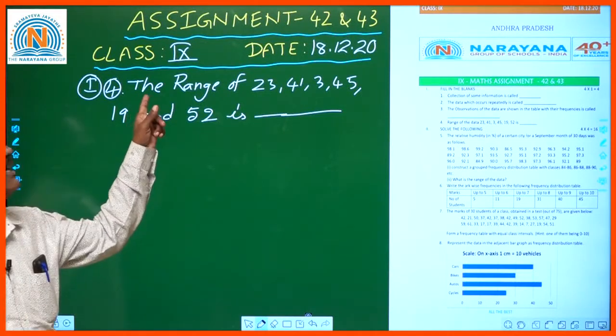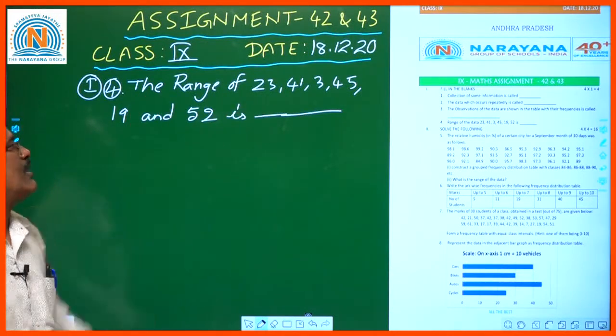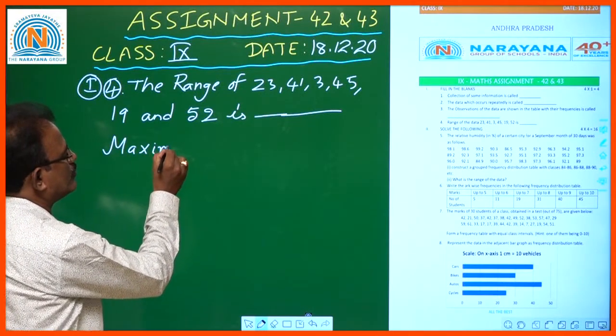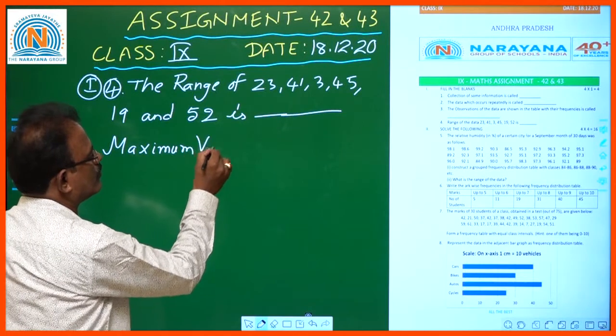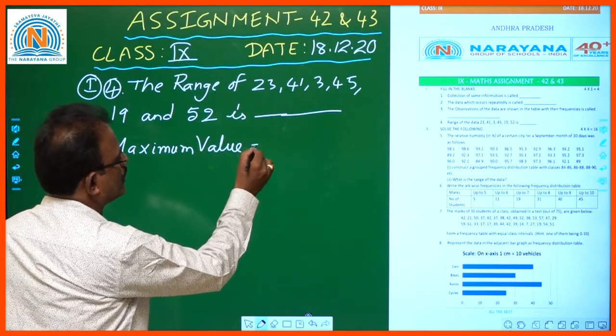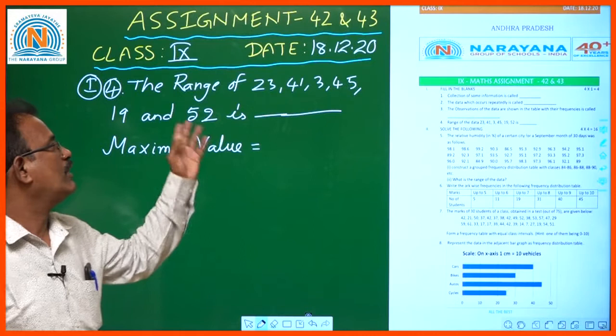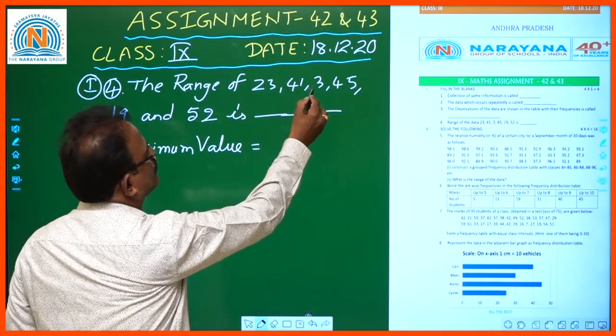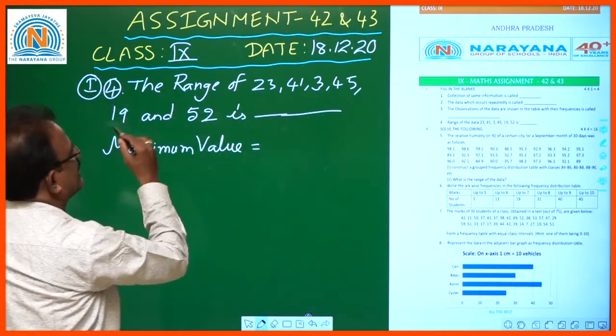See children, for range, first of all, what is the maximum value among all observations? 23, 41, 3, 45, 19, 52.